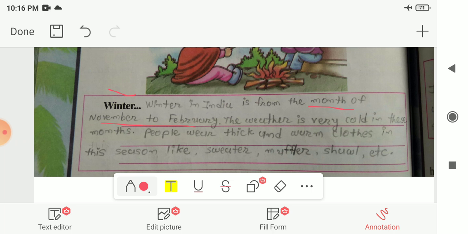In our country we experience this winter season from November to February, and the weather during this month is very cold, and the people wear thick and warm clothes in this season, like sweaters, mufflers, shawls, etc. So during these months the weather is very cold, and to protect ourselves, people wear thick and warm clothes during the winter season. So this is about the winter season.